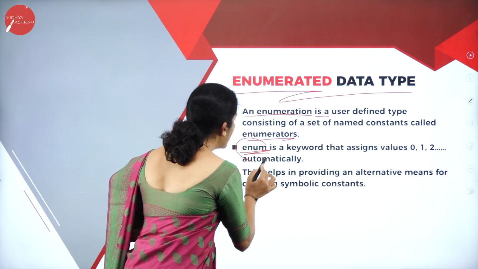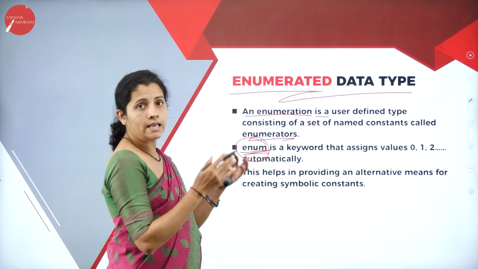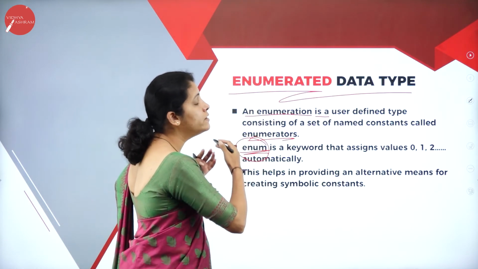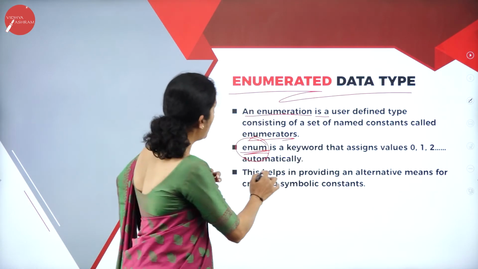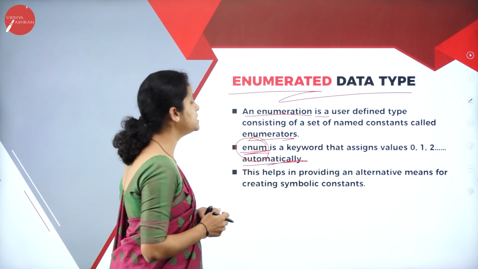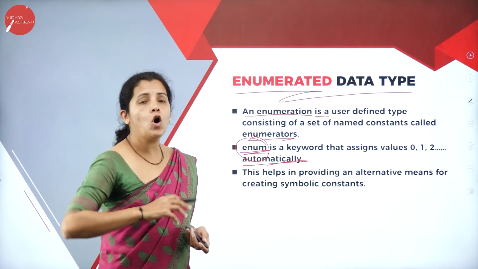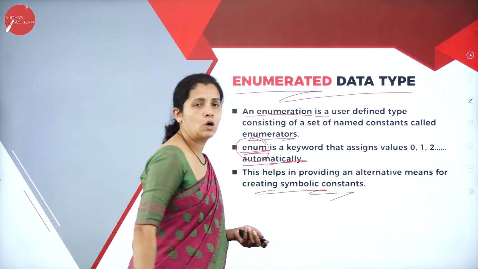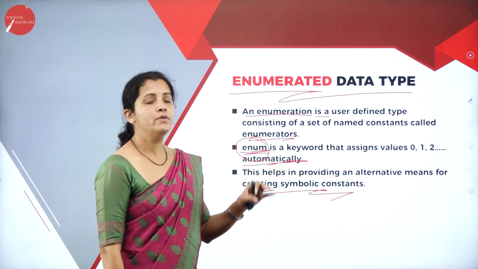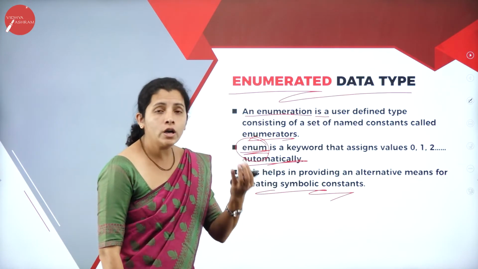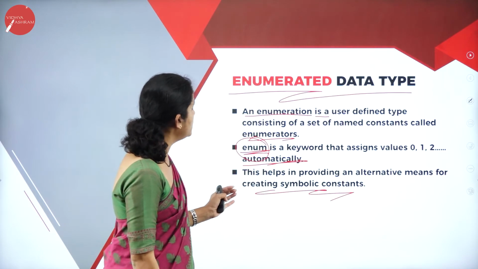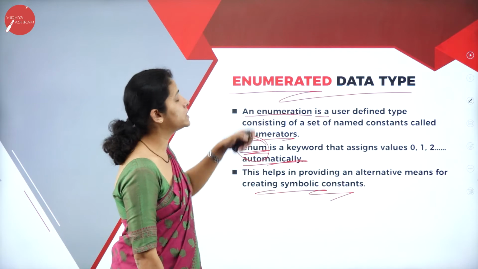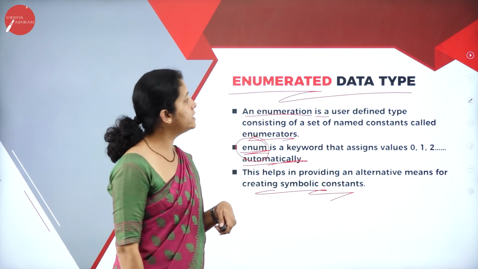If I use enum keyword, that assigns the values 0, 1, 2, 3, 4 up to n automatically. This helps in providing an alternative means for creating symbolic constant. That means if we want to provide any alternative meaning for the symbolic constant, then how can I create? That is with the help of enumerator.